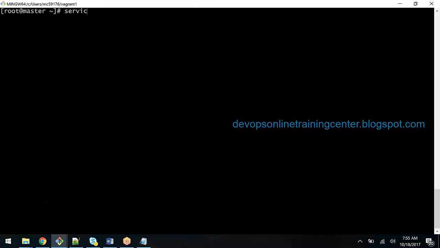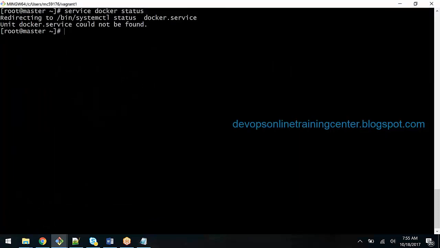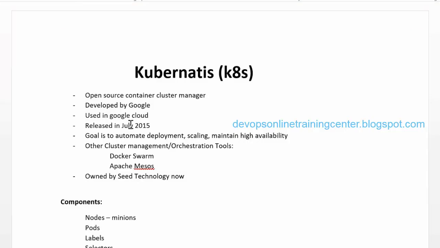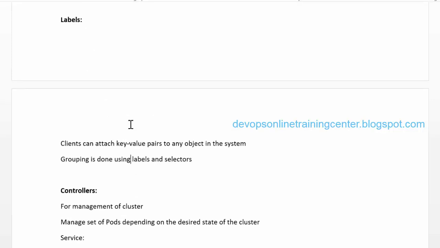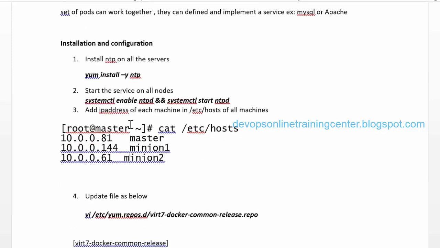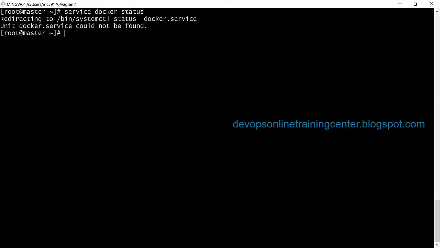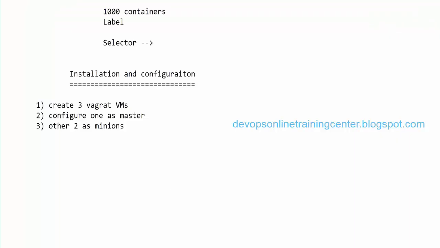So there is no Docker now. Docker is not installed at all. So we'll start from the beginning. First we need to install NTP. NTP is the network time protocol. These are all CentOS Vagrants. Install NTP on all the nodes.